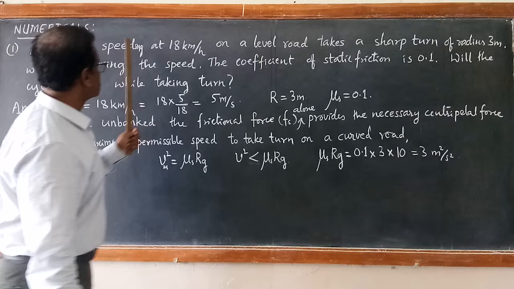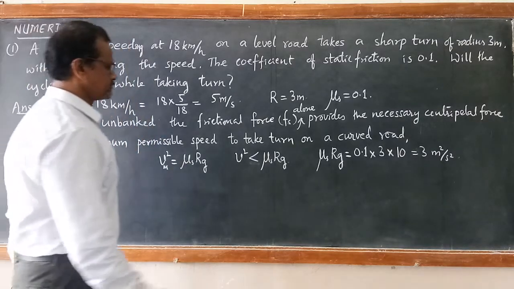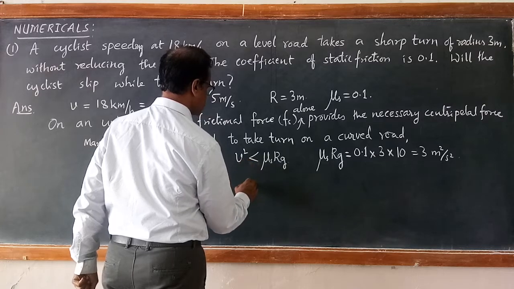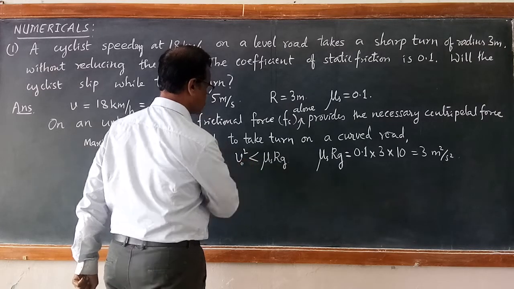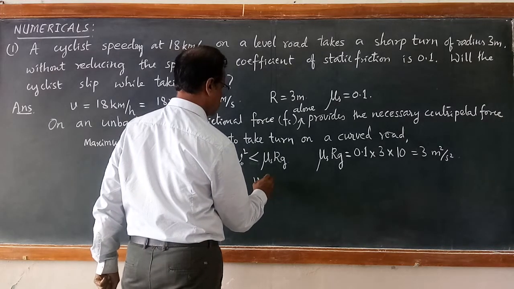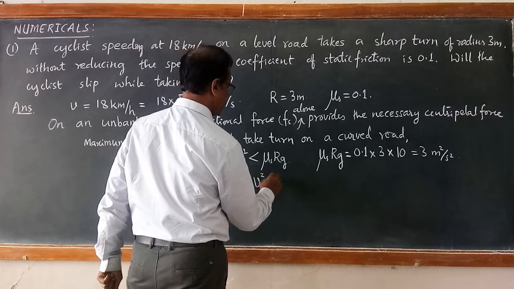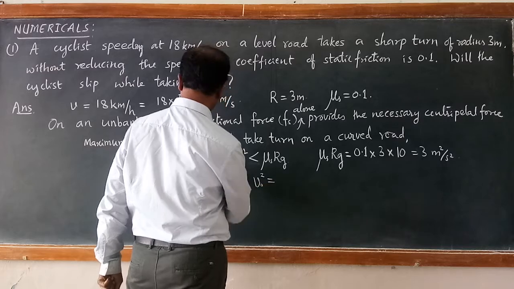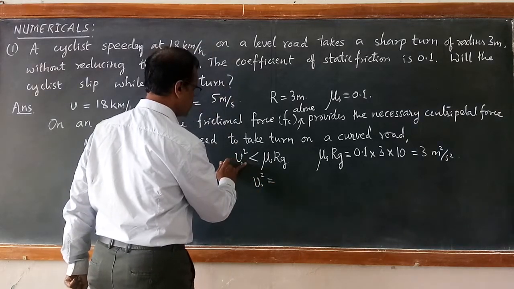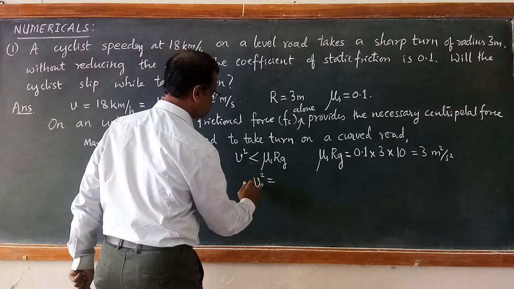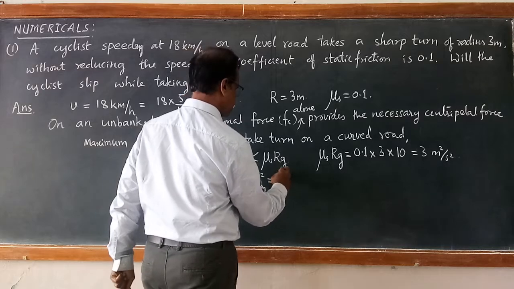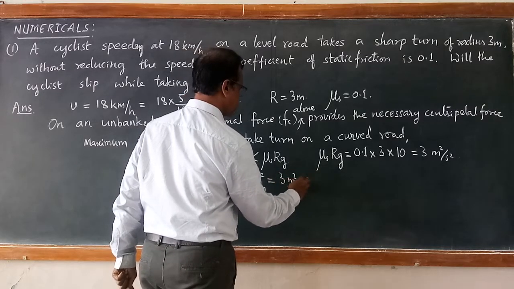So the maximum permissible safe speed, Vm square, is equal to 3 meter square per second square.